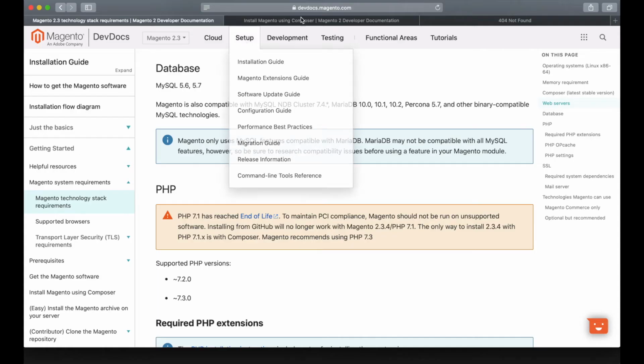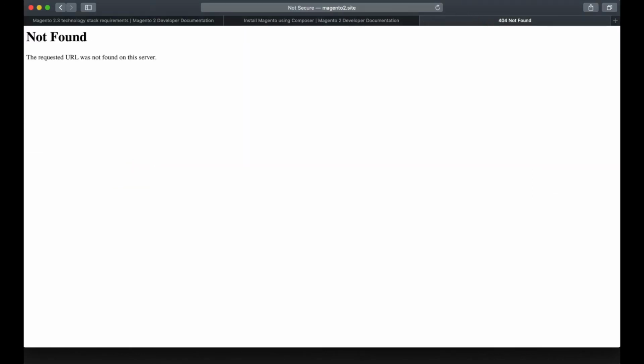Let's check it. So we are going to use the magento2.site domain. Here it is. So now it works. Now we have configured a virtual host on our local machine, so we can install Magento inside this folder.